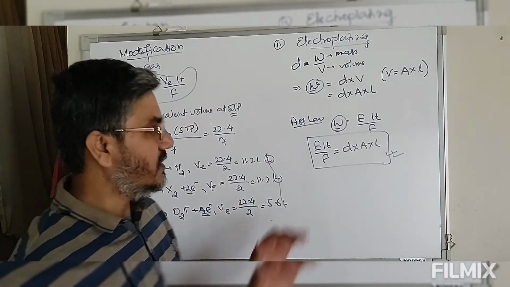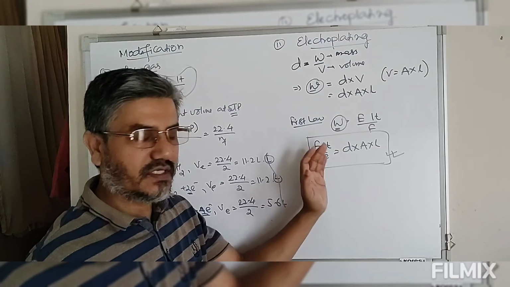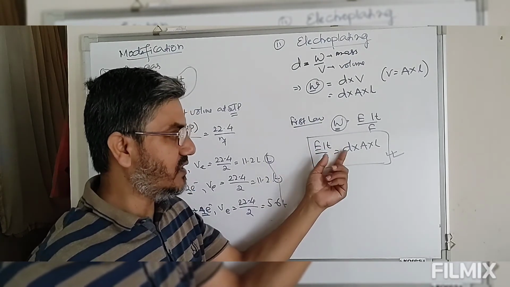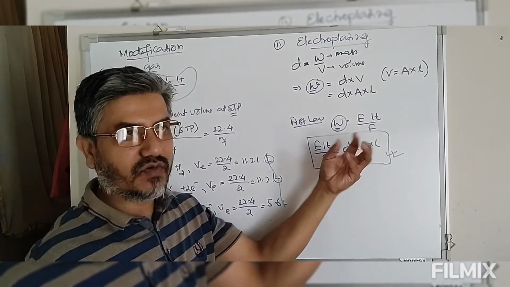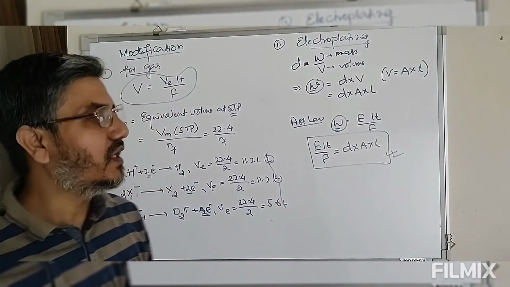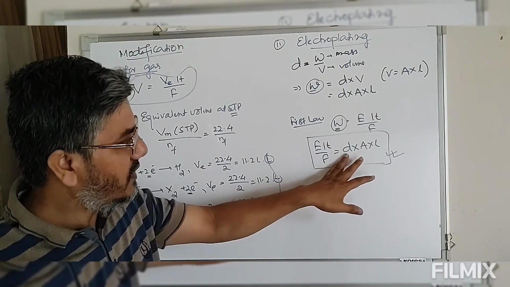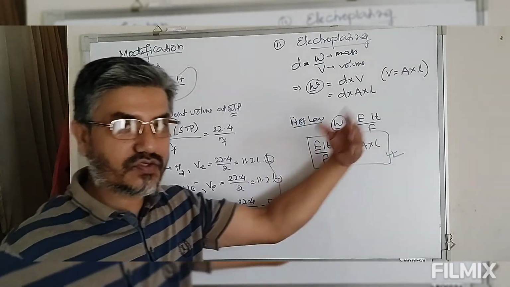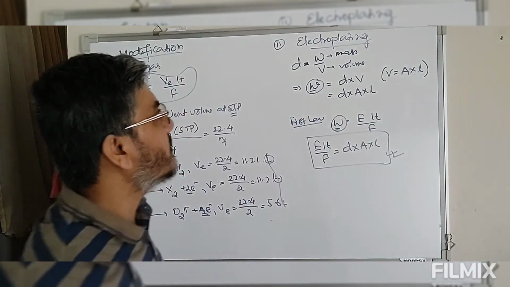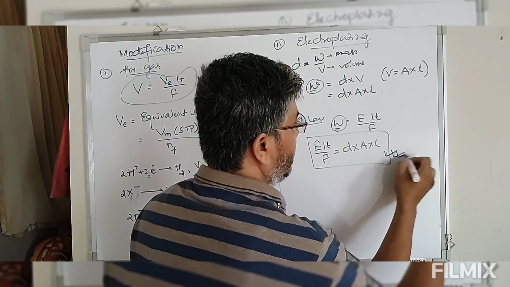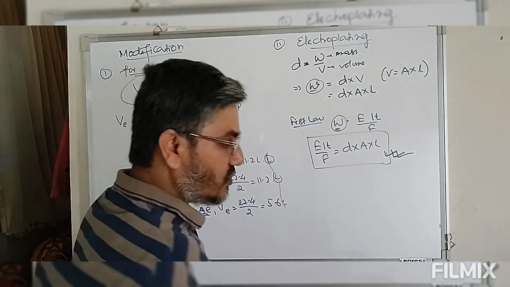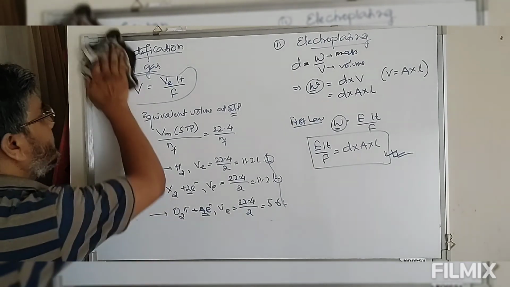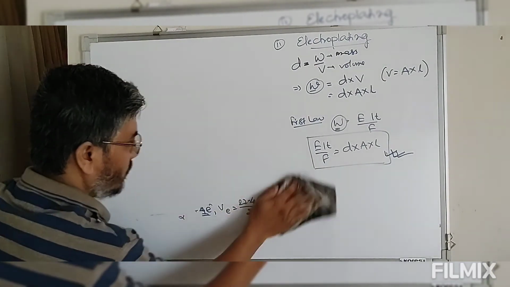That means if some current is passed for a certain amount of time and a particular density of solution is used, if the length is given, then what is the area that could be covered? Or if density, area and L are given, then what is the charge required to cover this? So this is what we call the first law as applicable to electroplating. This is the first law of electrolysis, which is also known as Faraday's first law.